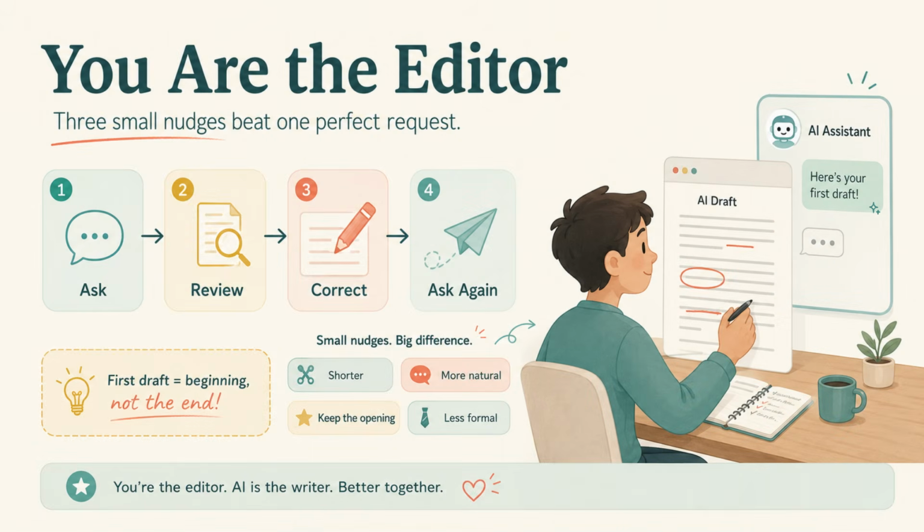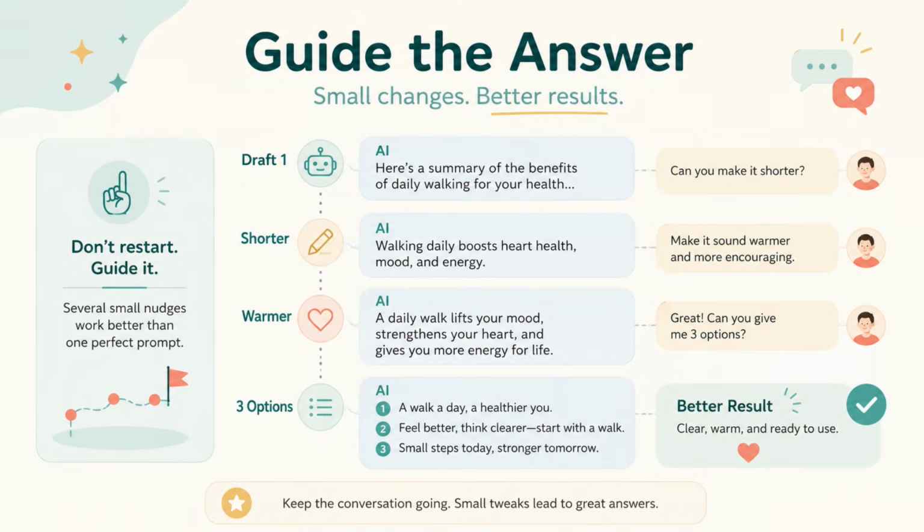Here is the mindset to remember: you are the editor, AI is the writer. AI can create quickly, but you guide the direction. The first draft is not the end, it is the beginning of the conversation. So do not put pressure on yourself to write one perfect request. Instead, ask, review, correct, ask again. Three small nudges usually work better than one perfect prompt. You can say shorter, more natural, keep the opening. Give me three options, make it sound less formal. That is how you shape the answer step by step.